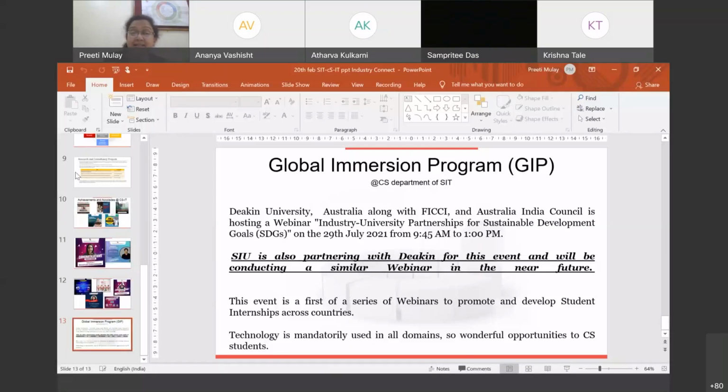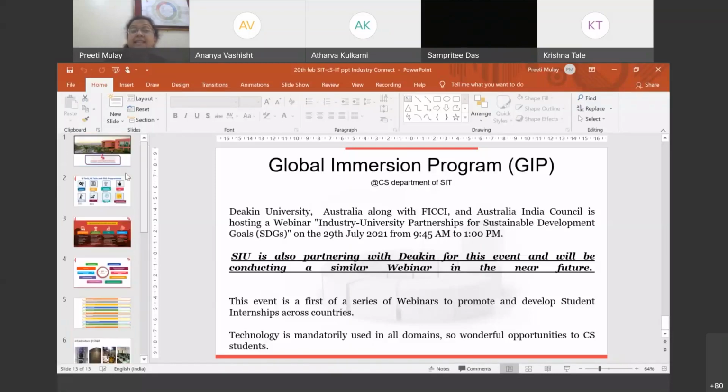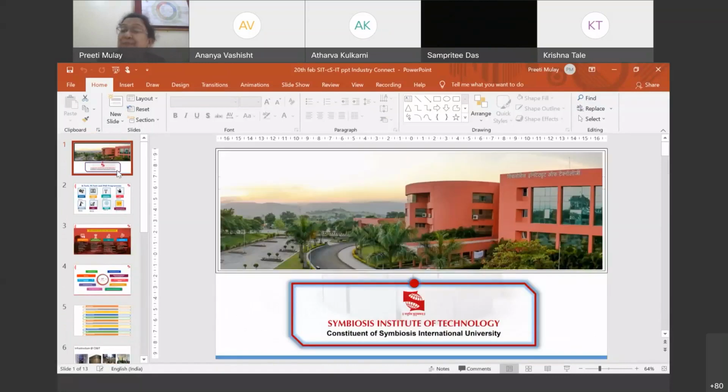And this is what our CS department looks like. Myself, Dr. Preeti Mule, I have been working as associate professor in the CS department for a long time now.